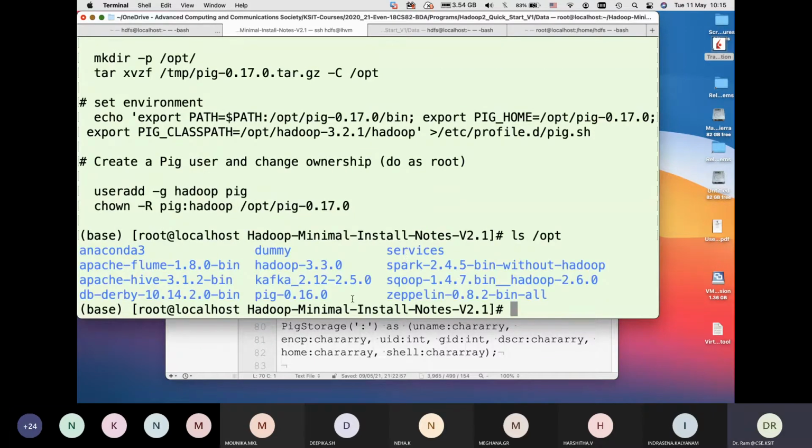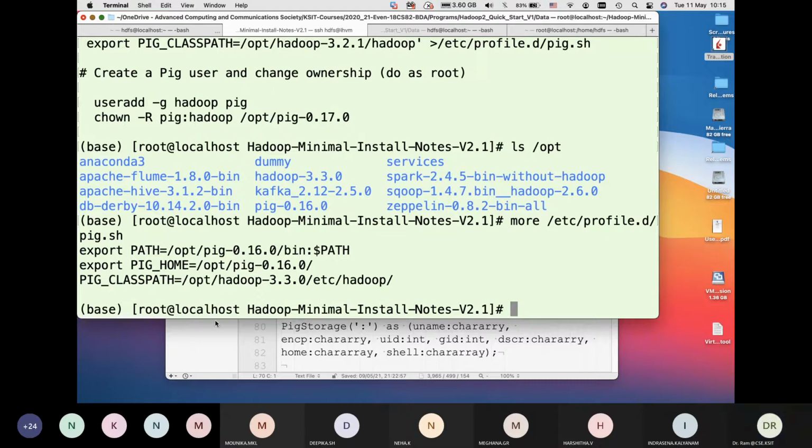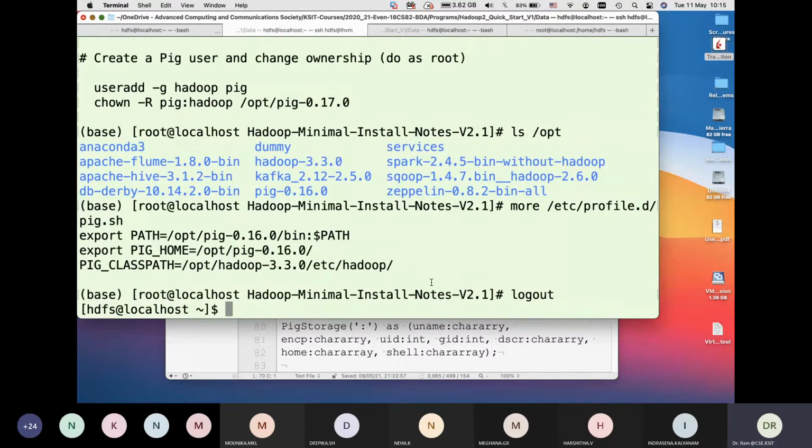I defined the environment file, defined the path, included the Pig binary into the path, and the Pig classpath that uses the Hadoop script. So that has been done. In your LHM, Linux Hadoop minimal installation, Pig is not installed by default. So those who want to experiment, try it out, please do install it and then it will work. The process remains the same.